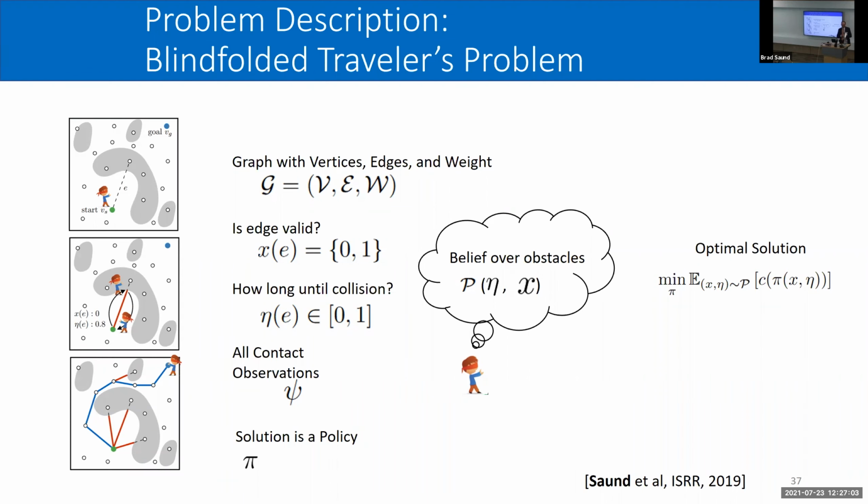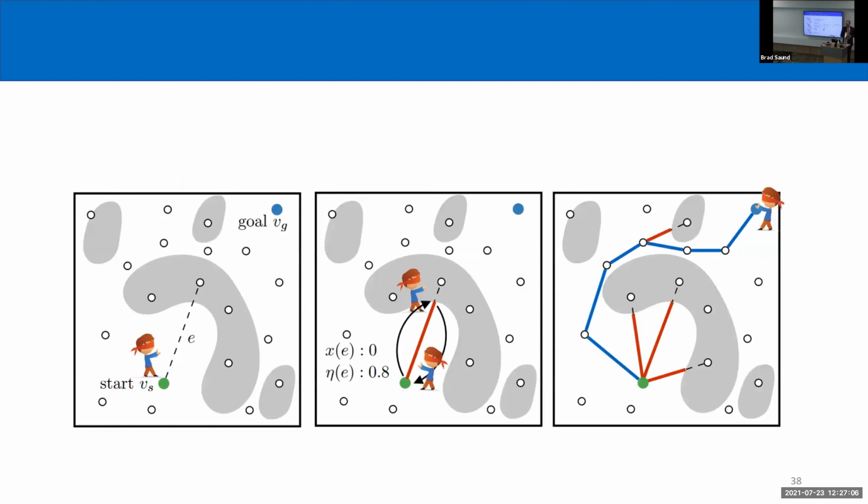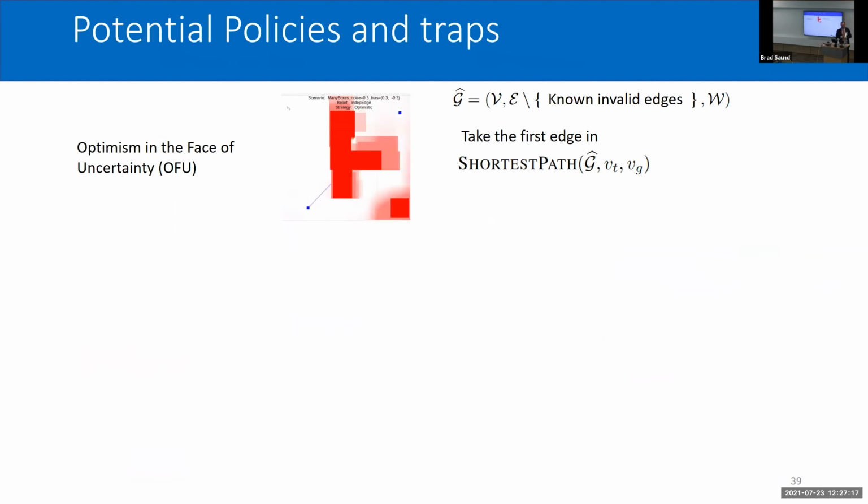Given this problem, we might first try a couple of methods of tackling it. Here, we have a robot that's going to try edges; some might succeed, but some might fail. We're going to bump and move around and eventually reach the goal. As a first attempt, let's look at optimism in the face of uncertainty. That is simply: let's find the shortest path to the goal that could possibly work, take the first edge on that, and keep following this over and over again. Well, here's an example where that's maybe not the best approach. We do end up reaching the goal, but we end up trapped for a long time in the corner, because there was just some chance that that path could work, even if it was very small.